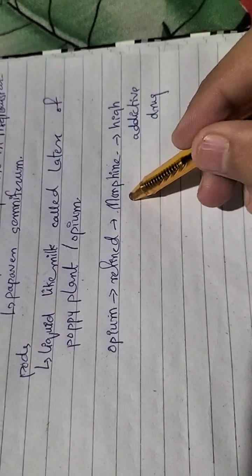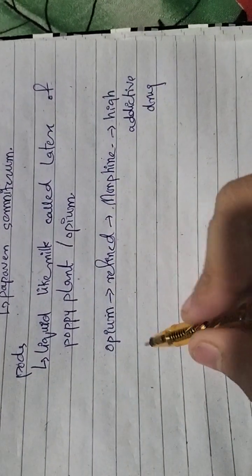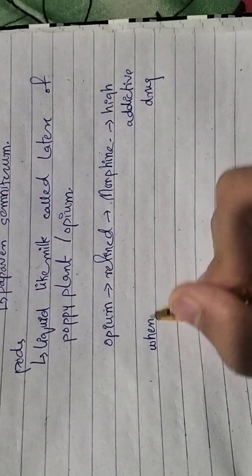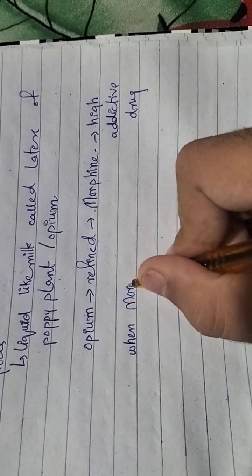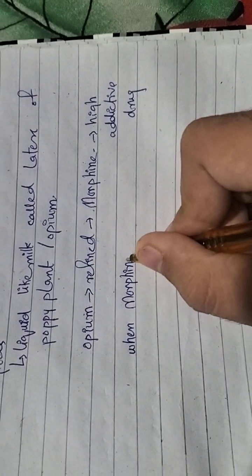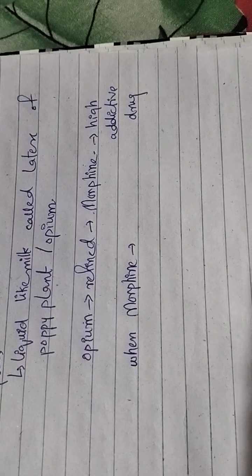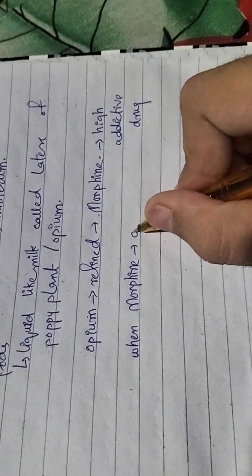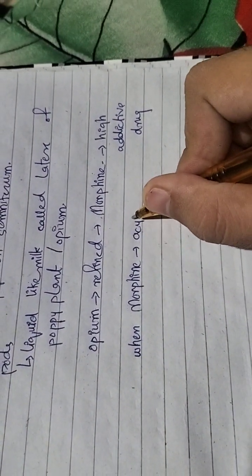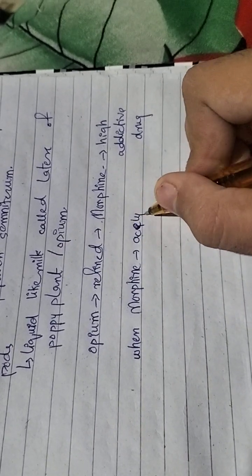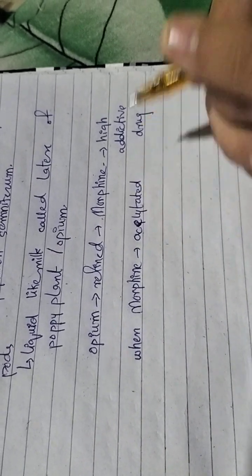Now, when morphine is acylated, what is meant by acylated?